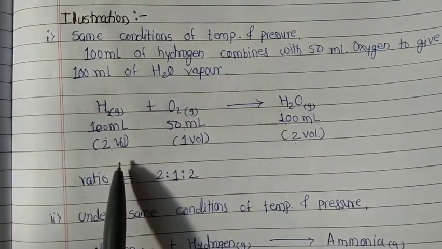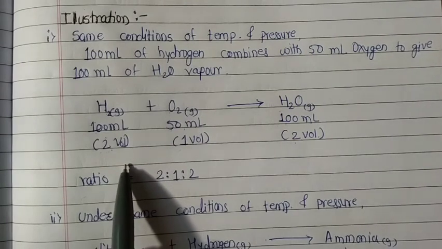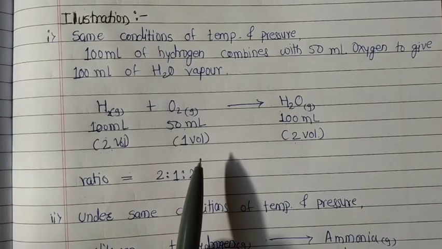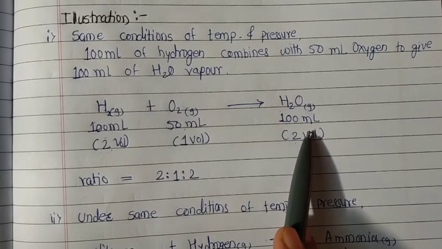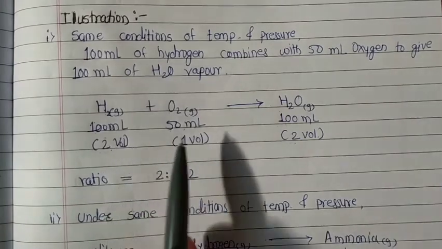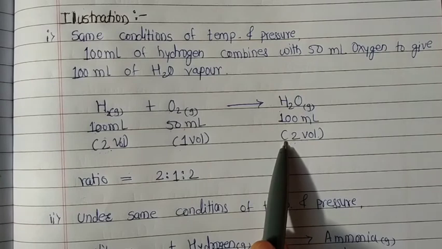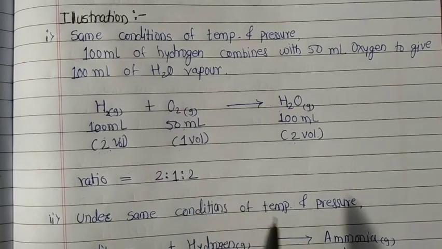In this case the same temperature and pressure is applied, and 100 ml of hydrogen gas and 50 ml of oxygen gas produce 100 ml of water vapors, and the ratio is 2 volumes of hydrogen gas, 1 volume of oxygen gas, 2 volumes of produced water vapors. The ratio is 2:1:2.